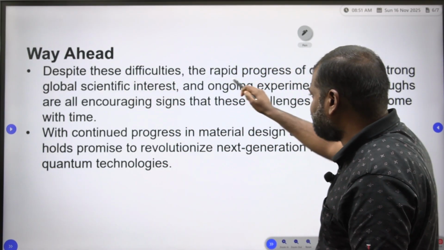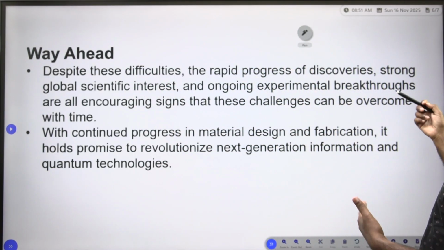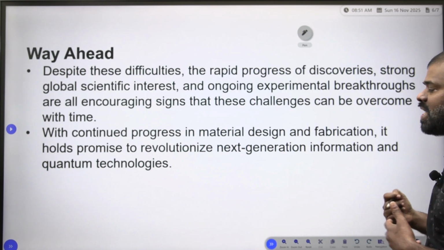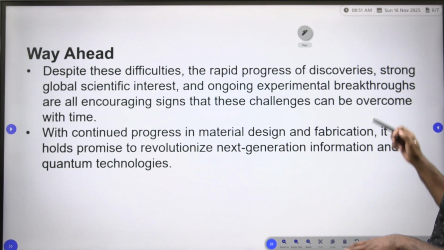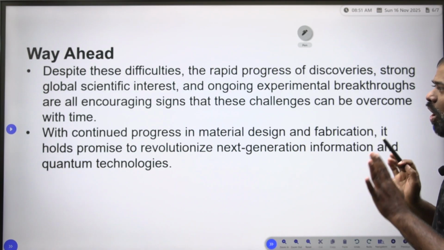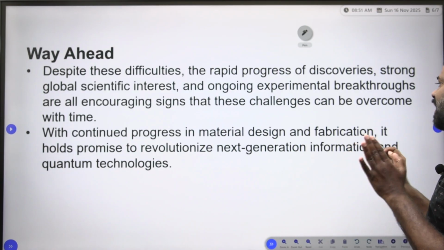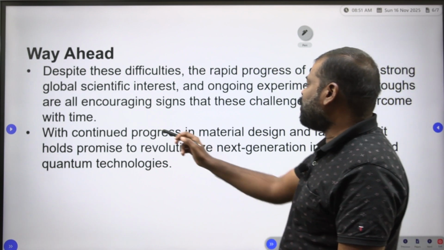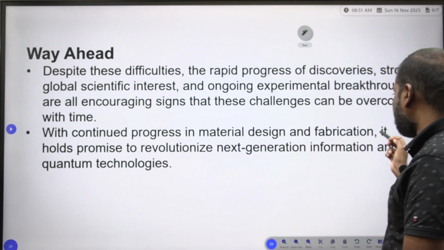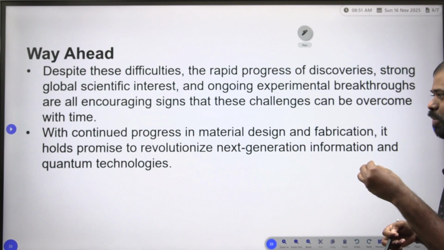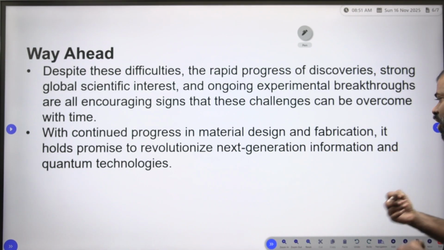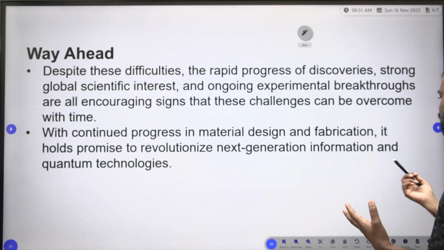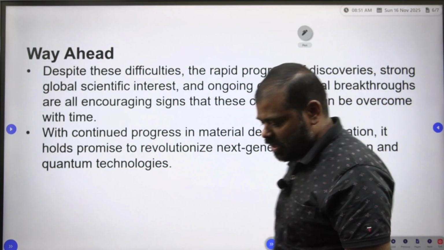Despite these difficulties, rapid progress of discovery, strong global scientific interest, and ongoing experimental breakthroughs are all encouraging signs that these challenges can be overcome with time. With continued progress in material design and fabrication, it holds the promise to revolutionize next generation information and quantum technology.